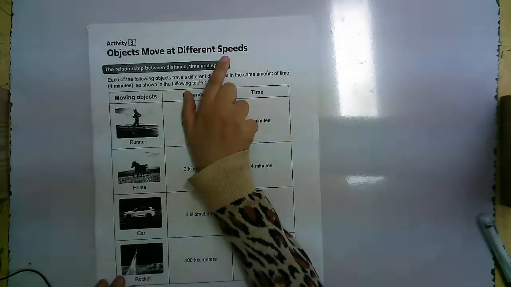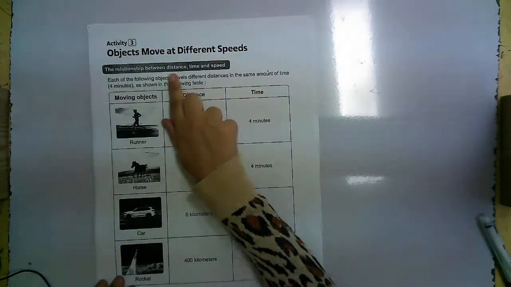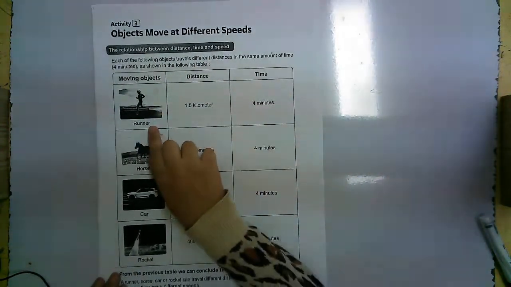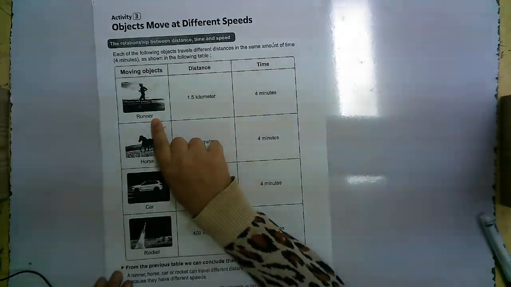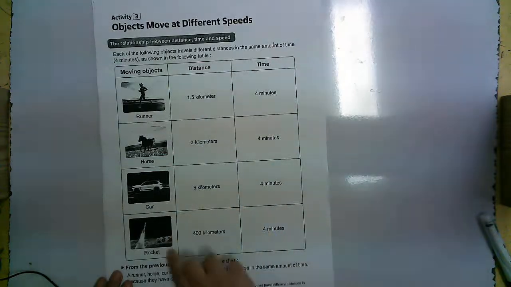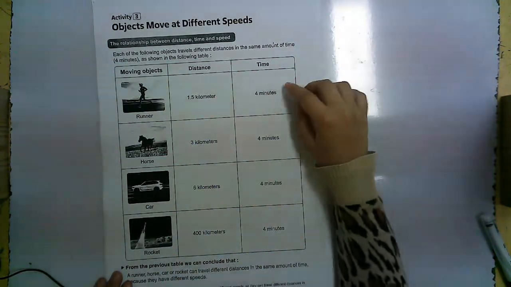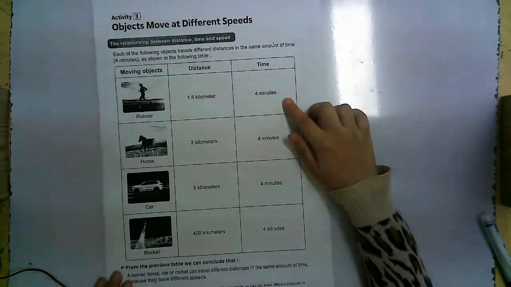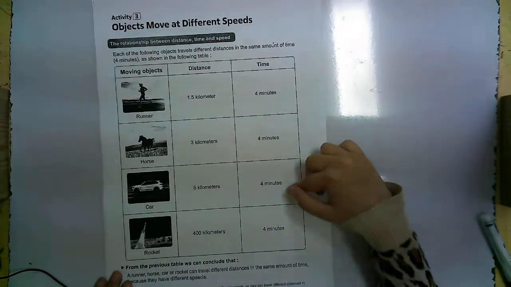Objects move at different speeds. The relation between distance, time, and speed. We have a lot of objects, like here the runner, a man who is running, a horse, a car, a rocket, and all of them move for the same period of time. All of them move for about 4 minutes.